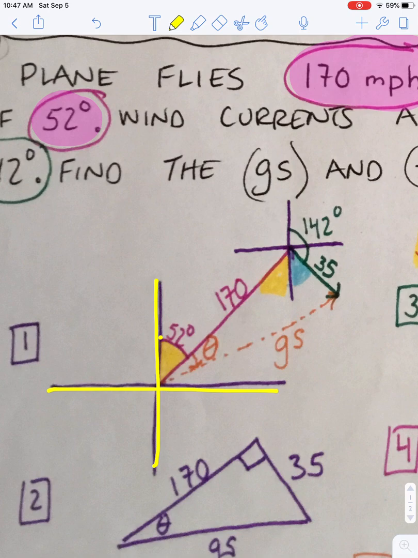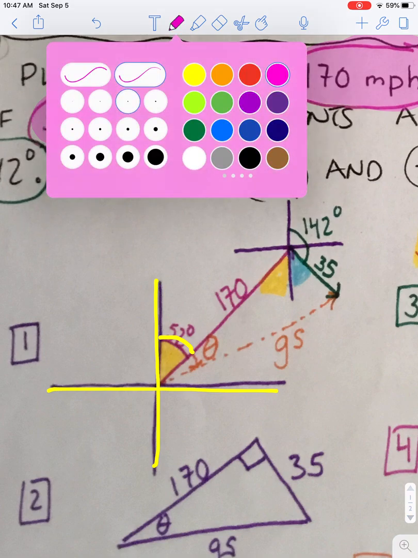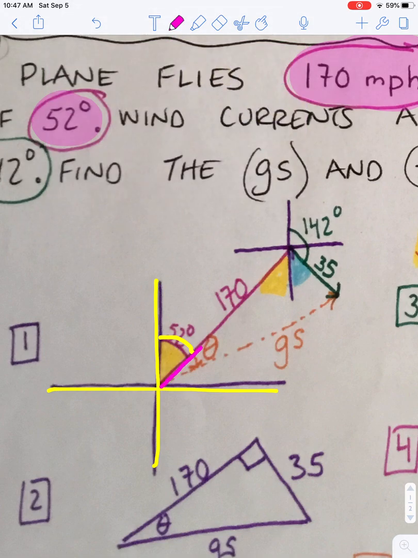If I start from true north, I'm going to go a little bit, not too far, because I don't want to get to 90. And I'm going to draw my plane at 52 degrees. I need to make sure to label my plane speed, which was 170 miles an hour. The next thing I'm going to do is make another XY grid where my plane was trying to go.